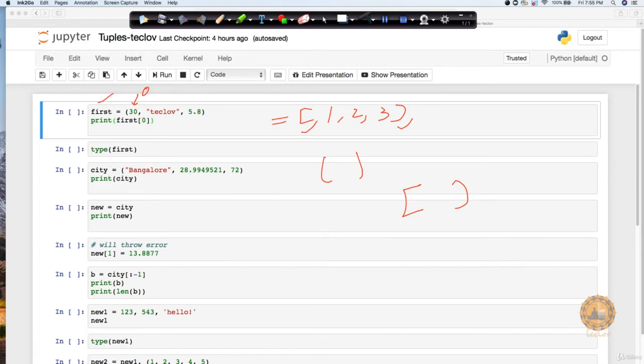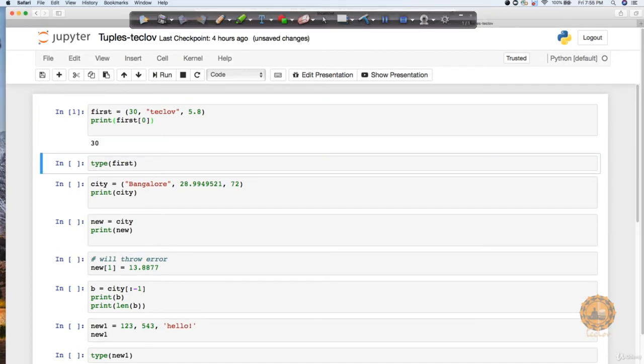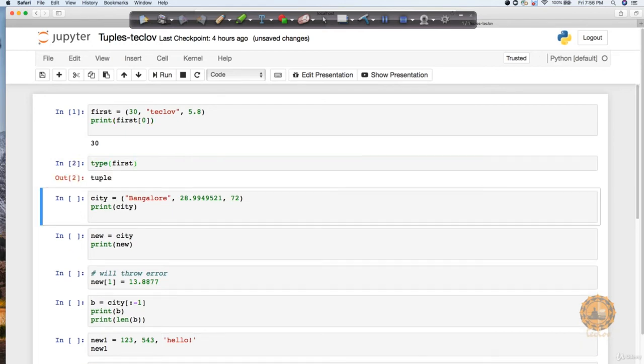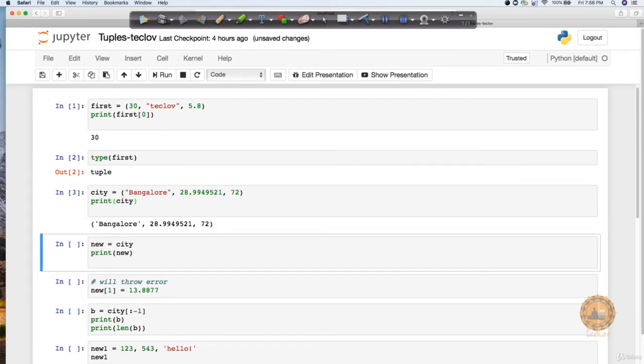Let's execute it to see this output. In order to execute that, let's come to this main cell, shift enter. You can see here that it prints 30. If I want to quickly confirm whether this is of tuple type, as we have already learned, we have a function available called the type function, which returns that first is of tuple type. Let's create one more tuple called city, where I have Bangalore and two more numeric values. As you can see, in tuples you can also have heterogeneous values.